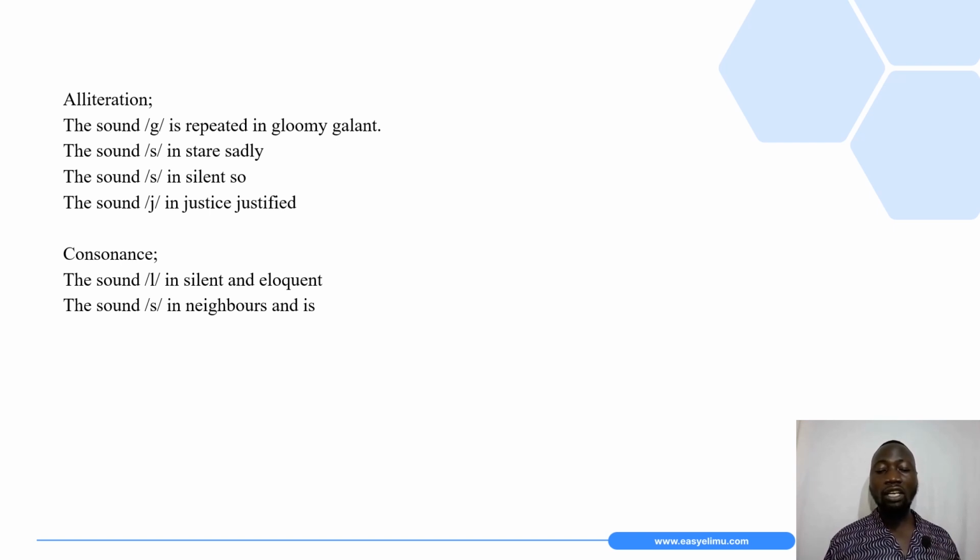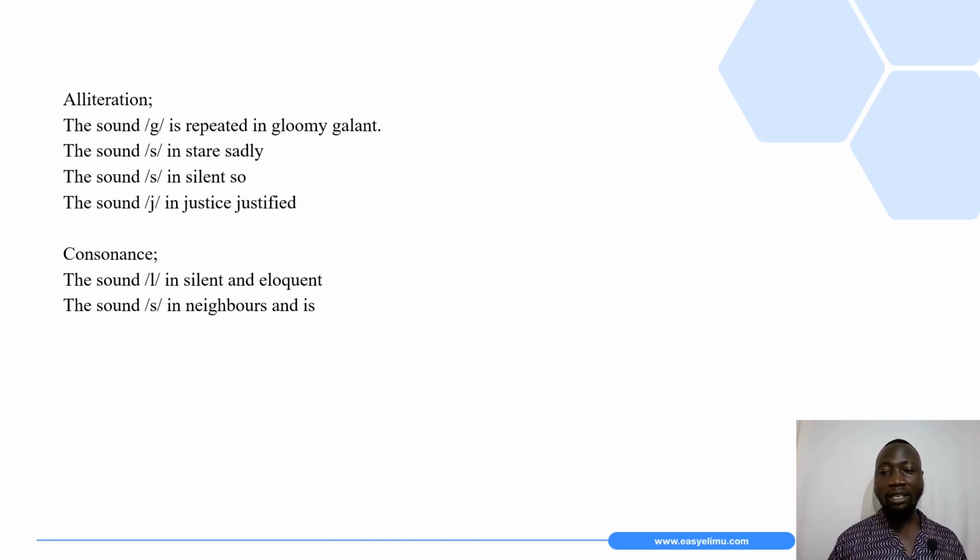Then again, on consonants, that is the repetition of consonant sounds in the middle or at the end of words, we have silent and eloquent. So we underline the sound. Then again, in neighbors is, we have the S sound in neighbors and the S sound in is. So that is an example of consonants.